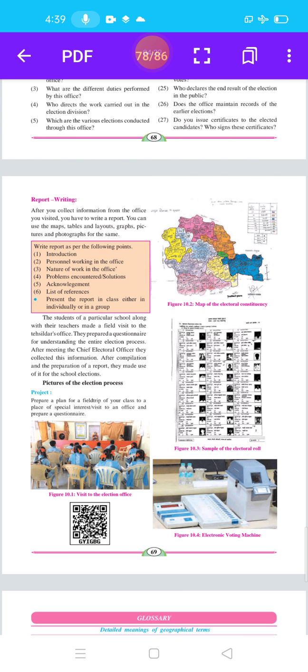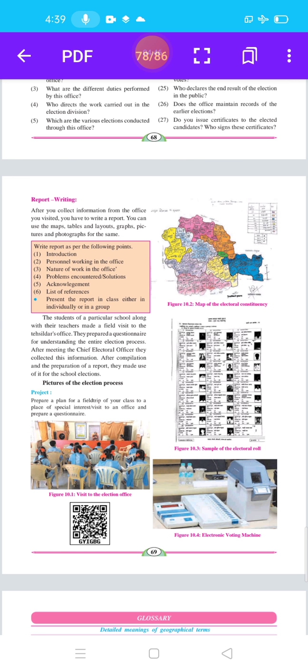Next point: students of a particular school along with their teacher made a field visit to the Tehsildar's office. They prepared a questionnaire for understanding the entire election process. After meeting the chief electoral officer, they collected this information. After compilation and preparation of a report, they made use of it for a school election.